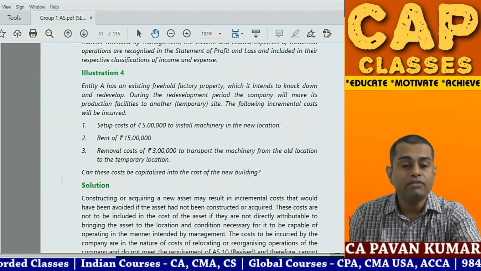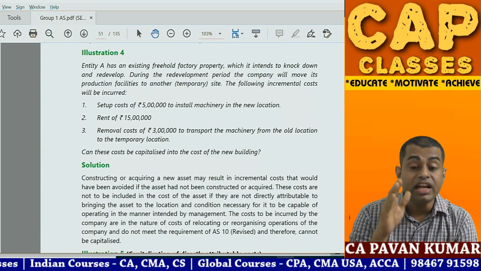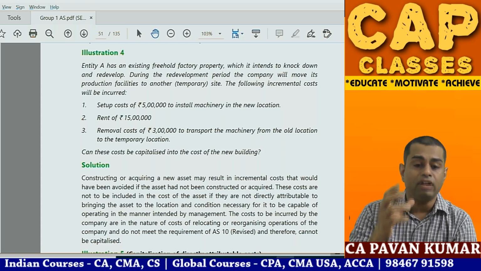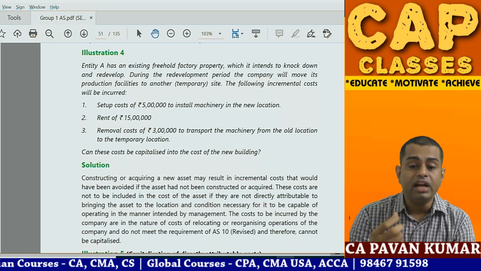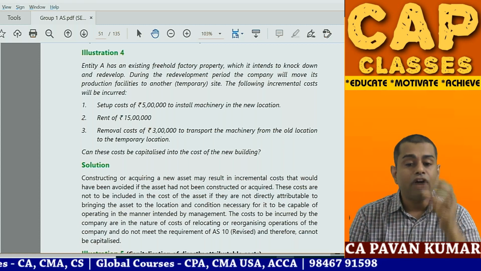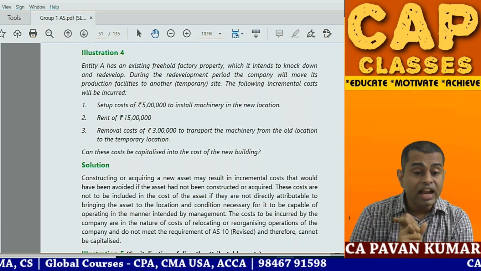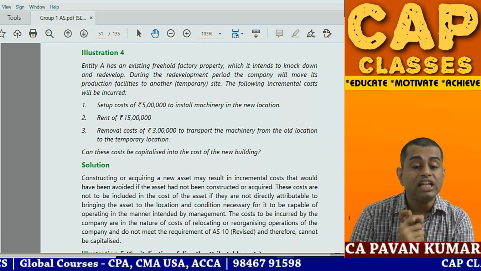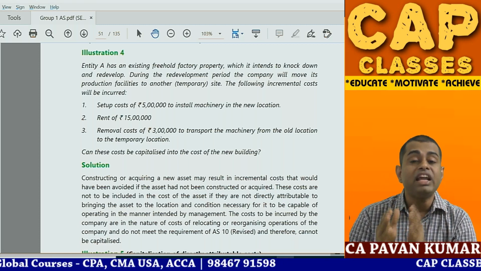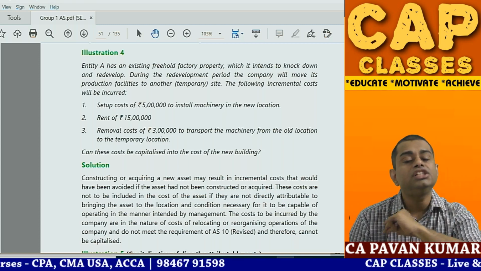Then let us go fast to question number 4. Entity A has an existing freehold property which it intends to knock down and develop. During the redevelopment period, the company will move its production facility to another temporary site. The following incremental costs will be incurred: setup cost 5 lakh, rent 15 lakhs, removal cost of 3 lakhs to transport the machinery. Can these costs be capitalized? The answer is nothing doing. Close your eyes, charge it off to P&L.